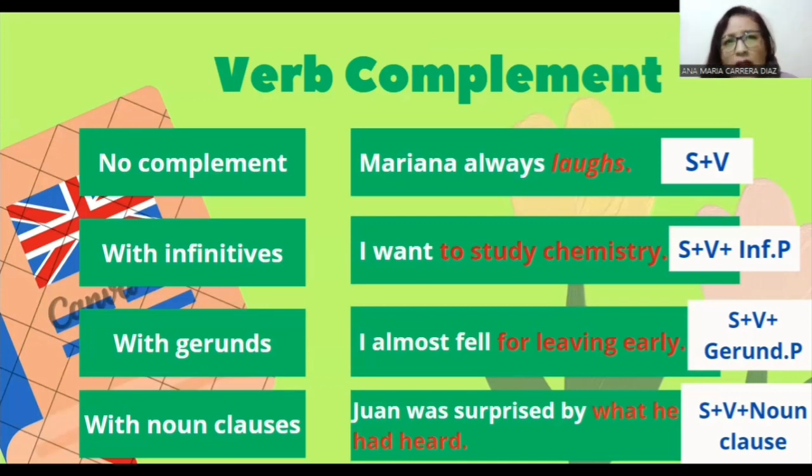The third verb complement is with gerund. That is, together with the main verb, we will have a phrase in gerund which contains a verb ending in ing. For example, in this sentence, I almost fell for leaving early. The gerund phrase is leaving early.